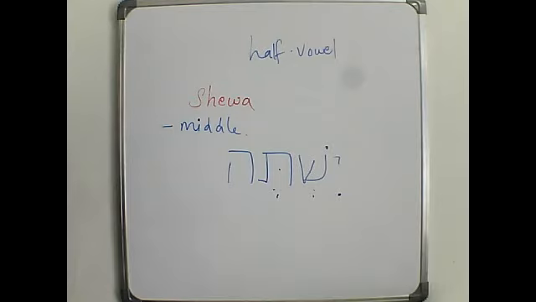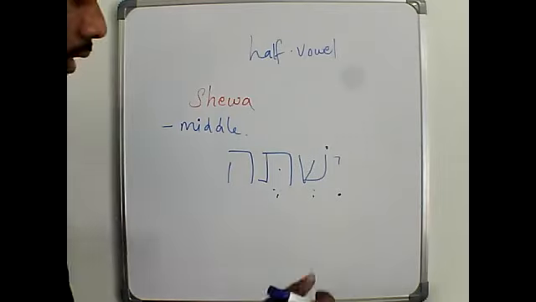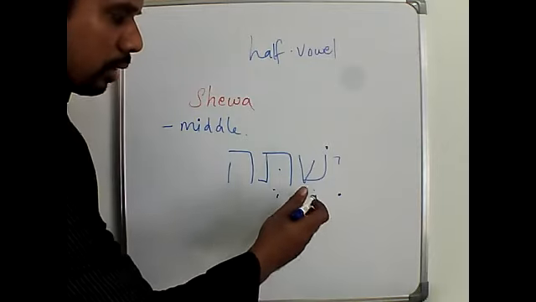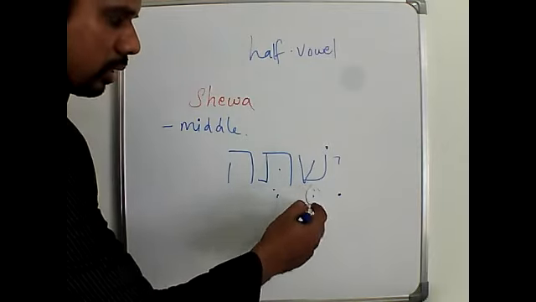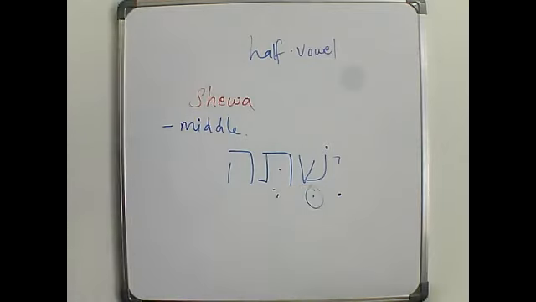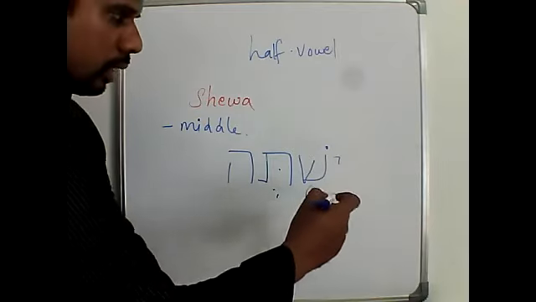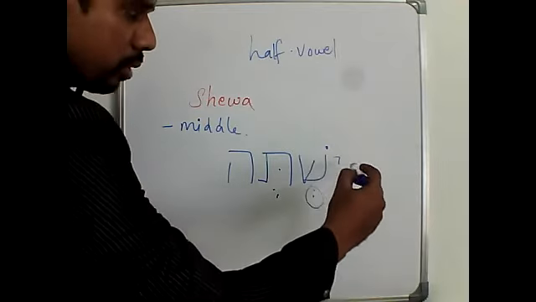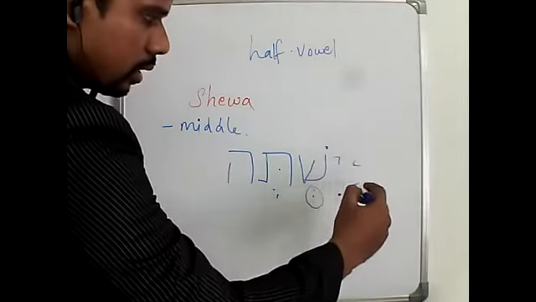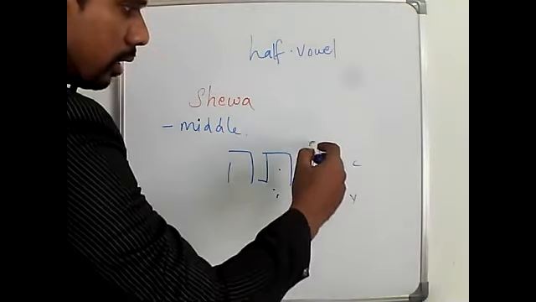Isthe. Okay, if you pronounce it, it is isthe. Here, if you might have noticed, I would not pronounce this Sheva, because for a Hebrew word, it should be consonant, vowel, and a consonant.